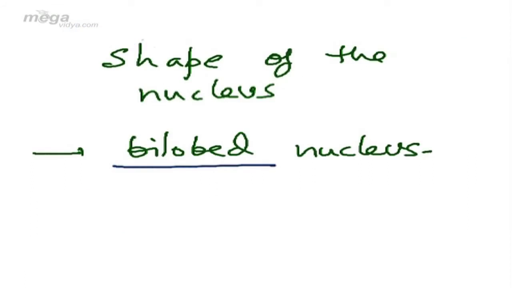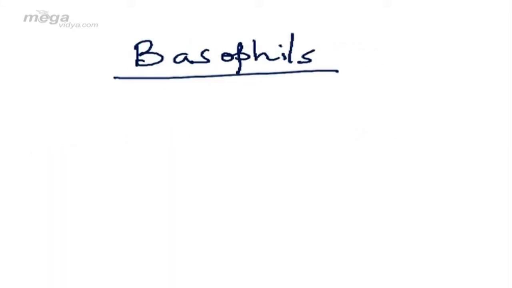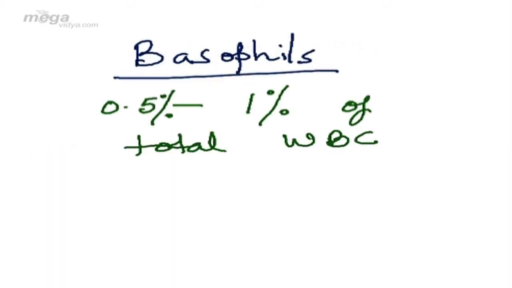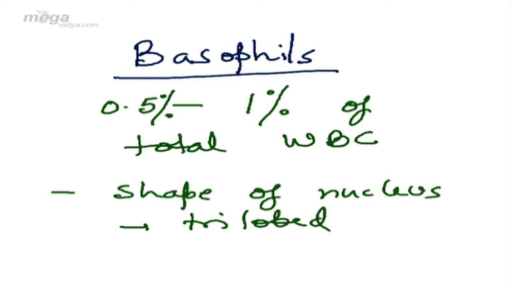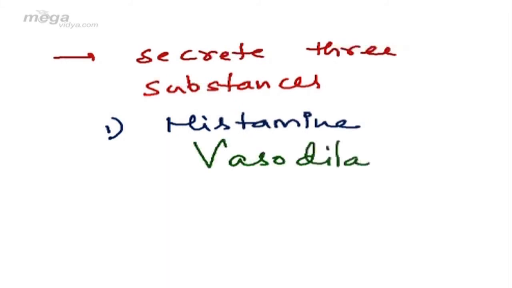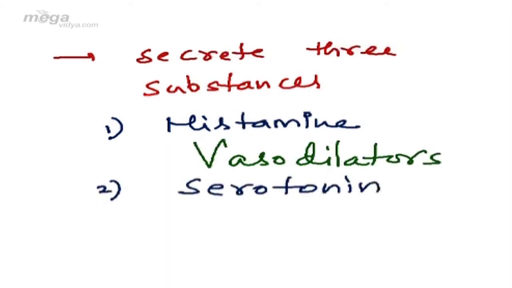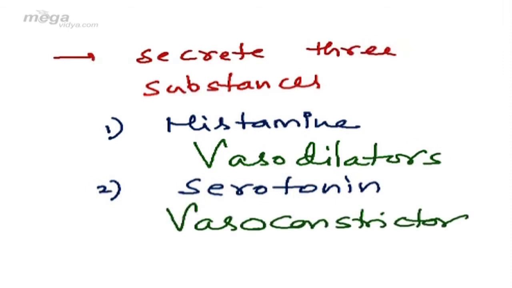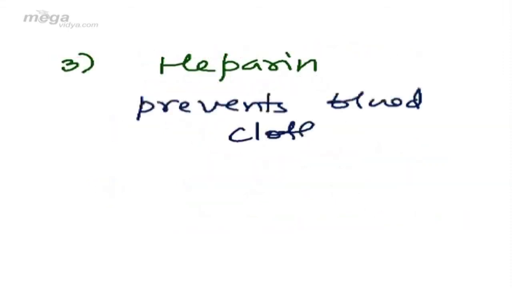Very important question which is asked in entrance. The shape of the nucleus. They contain a bilobed nucleus. The next type of cells are basophils. They constitute 0.5% to 1% of total WBCs. Shape of nucleus, trilobed. Basophil secretes three substances. Number one, histamine, which is a vasodilator. It dilates blood vessels. Number two, serotonin, which is a vasoconstrictor. And number three, heparin, which is an anticoagulant, or it prevents blood clotting.